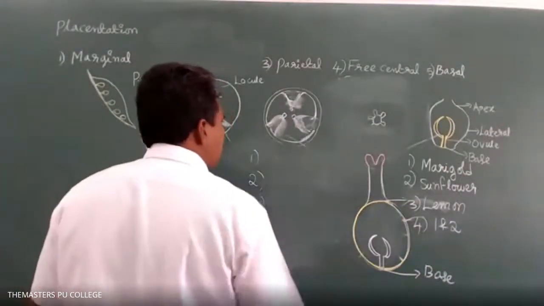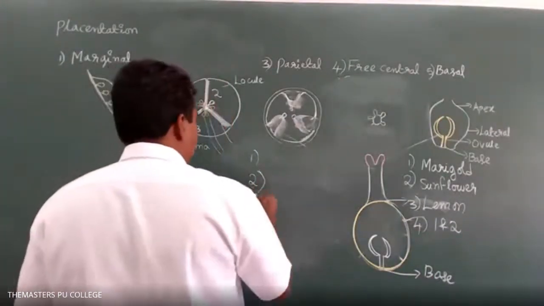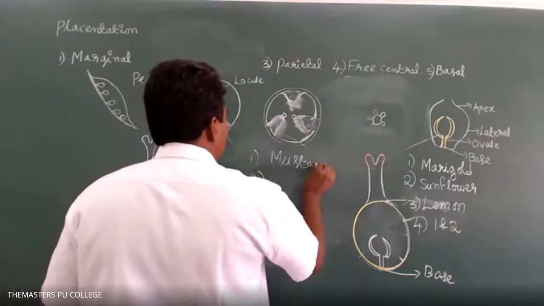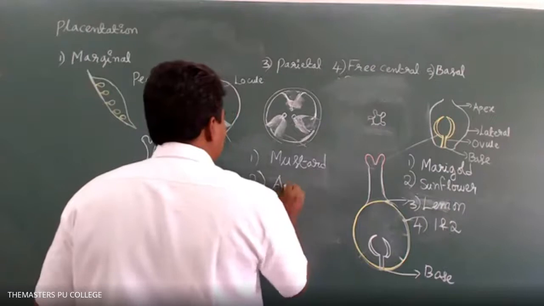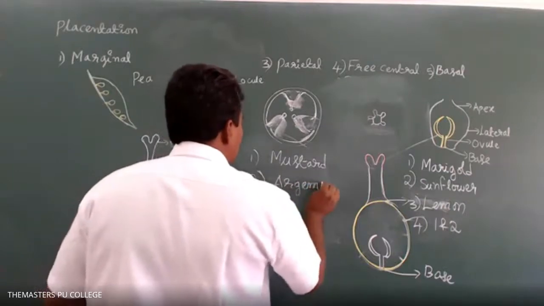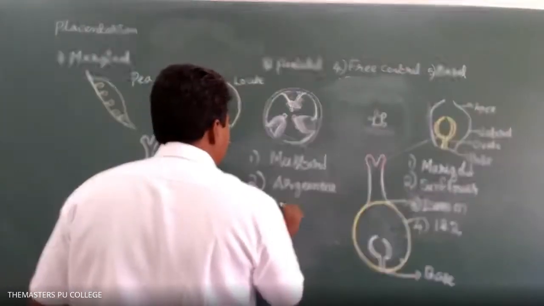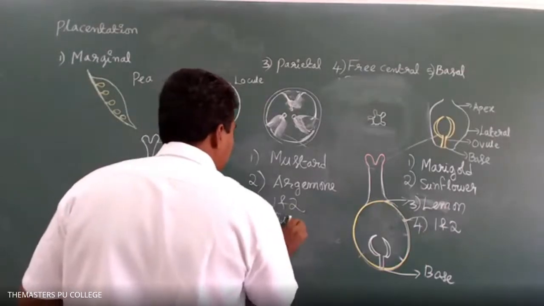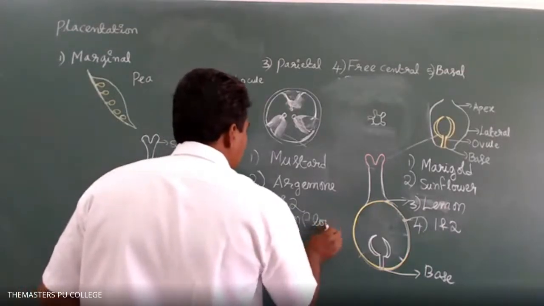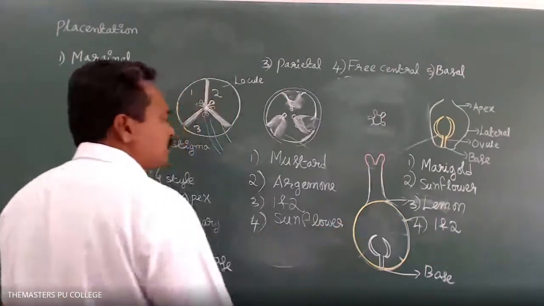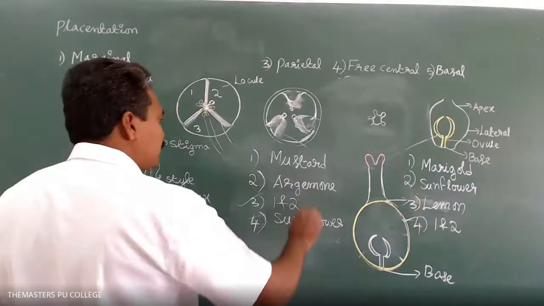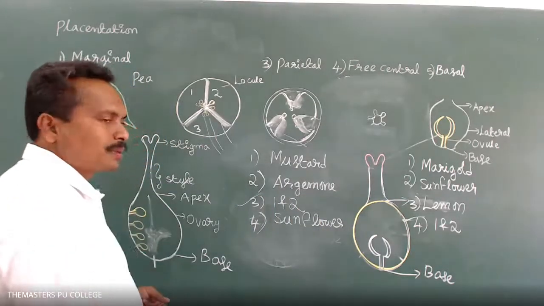Parietal placentation is seen in: option 1 is mustard, option 2 is ajimon, option 3 is 1 and 2, option 4 is sunflower. What is the answer? Parietal placentation is in option 3, 1 and 2, mustard and ajimon.